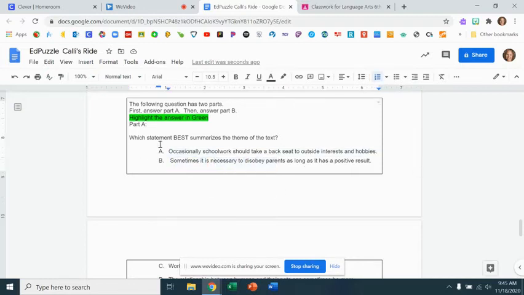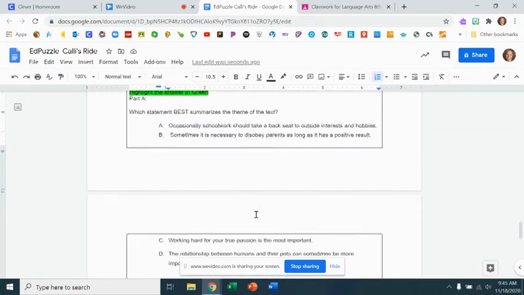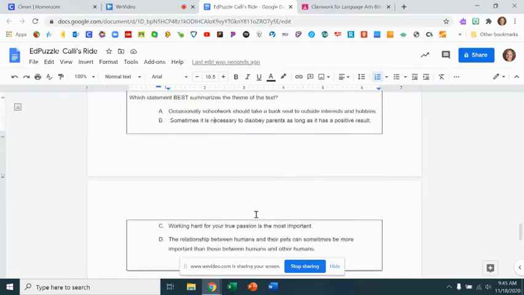Whoops. Which statement best summarizes the theme of the text? And remember, you want to start by getting rid of answers that don't make any sense. Maybe there's something here that didn't even happen in the story. I just gave you a big hint, okay? So which statement best summarizes the theme of the text?